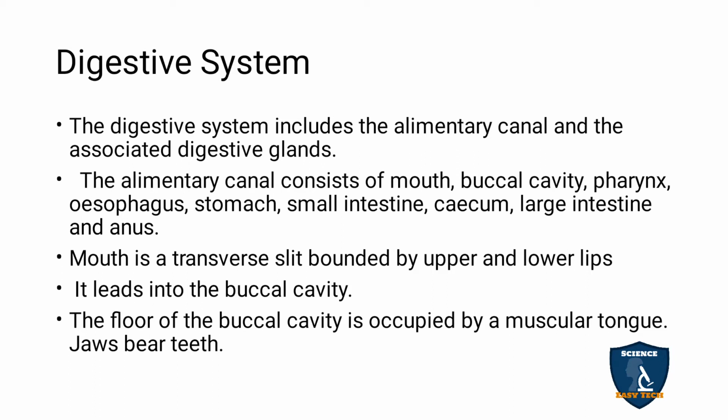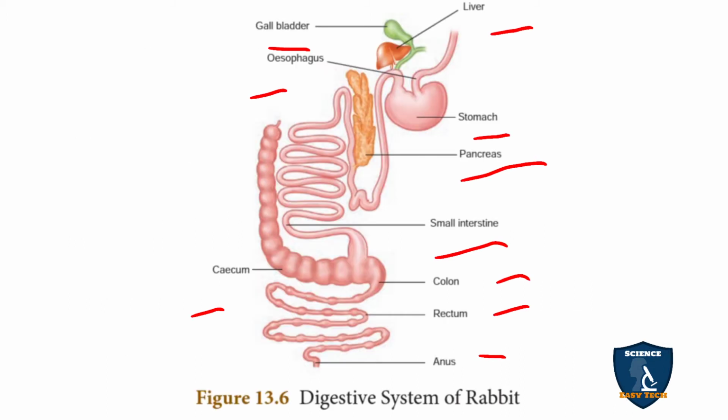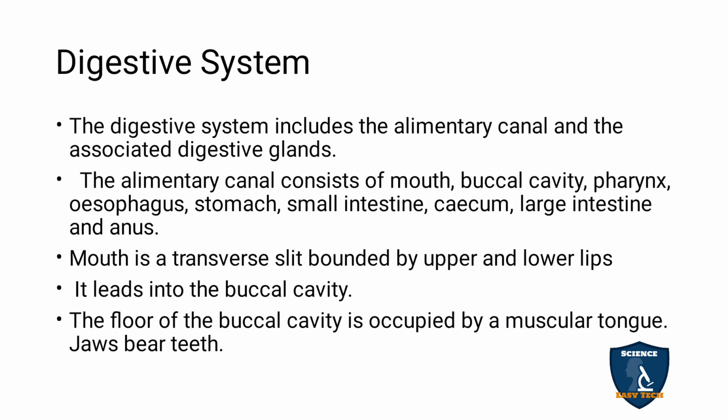The digestive system includes the alimentary canal and associated digestive glands. The alimentary canal starts from the mouth to anus. The portion that starts from mouth to anus is called the alimentary canal.